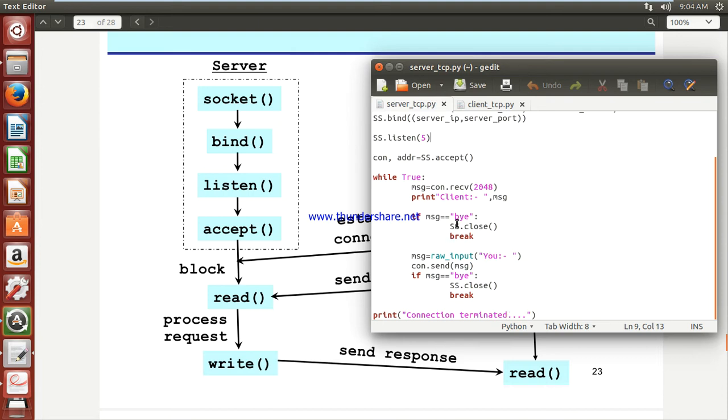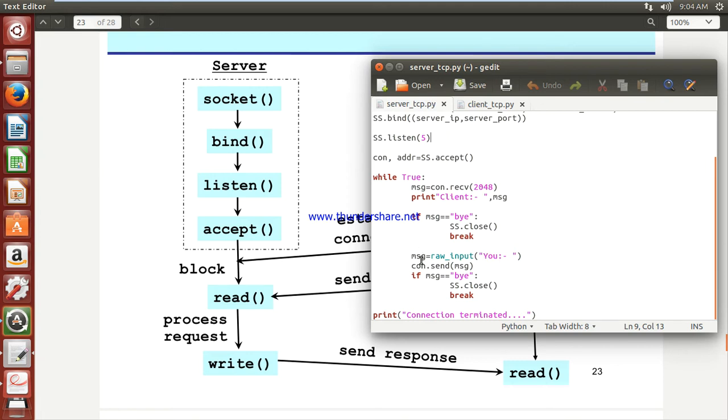Now what if the message is not bye? Then you continue the same loop. Now you are supposed to write a message, so you take your message from the console using raw input. Whatever data you type will be taken and stored as the message.